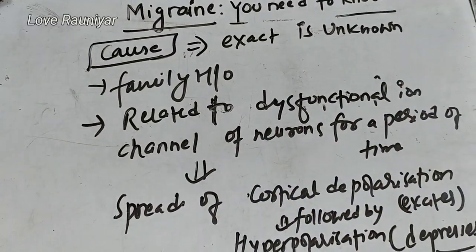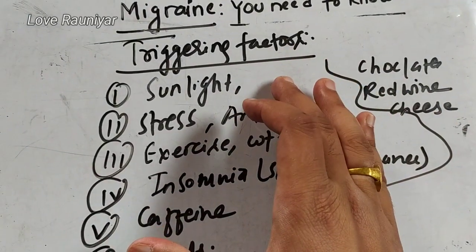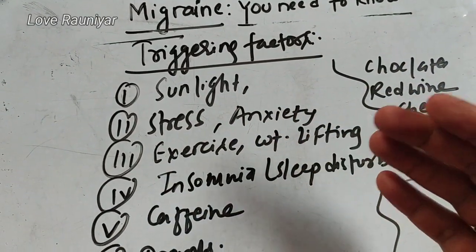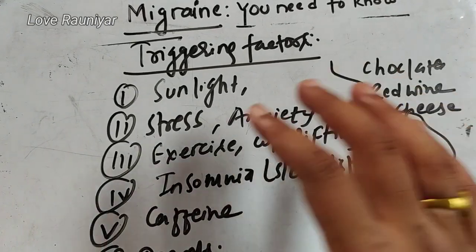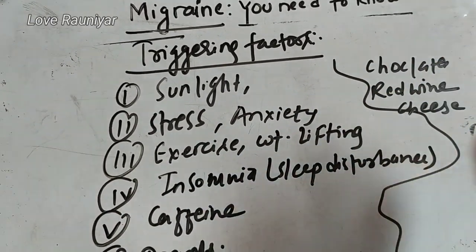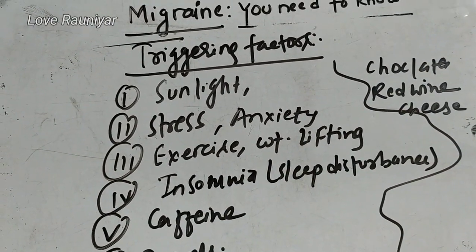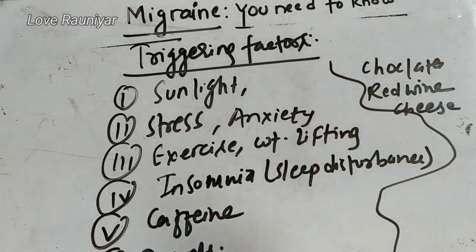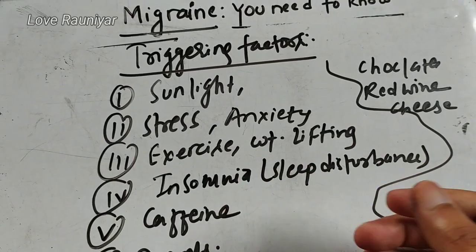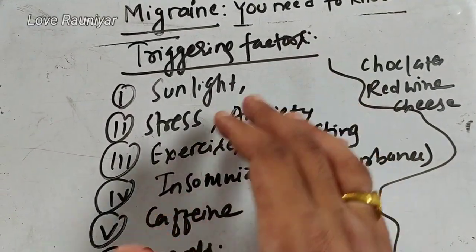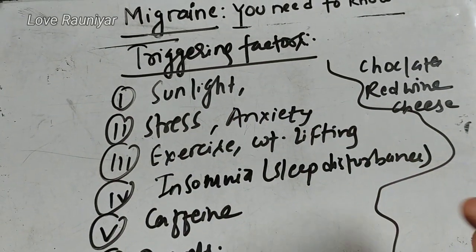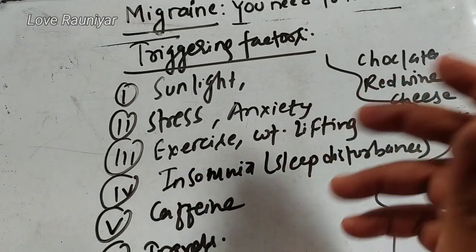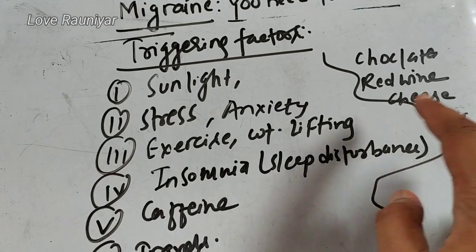So let's talk about that. So the triggering factors are basically the sunlight. So if a person will tell you that if he goes in sunlight, then he is having more pain or the attack may precipitate. So यो केही factors हरु छ. यो factors हरु present भयो भने मान्छेलाई त्यो attack आउन सक्छ और भएको attack aggravate हुन सक्छ. So the triggering factors are sunlight, stress, कुनै कुराको stress लिने, चिन्ता लिने, और त्यो कुराबाट तनाव आइहाल्ने, anxiety हुने, और exercise गरेर हुन सक्छ, और heavy weight lifting ले हुन सक्छ.